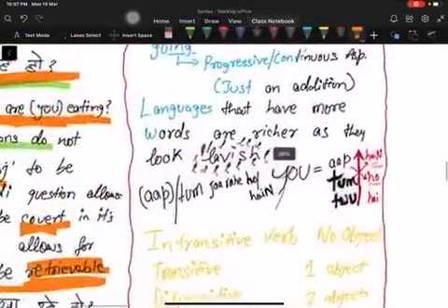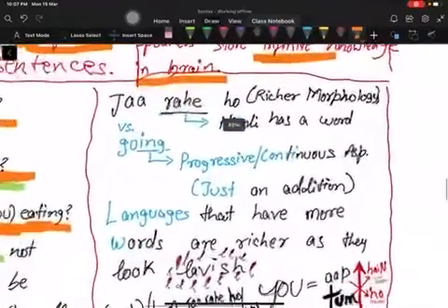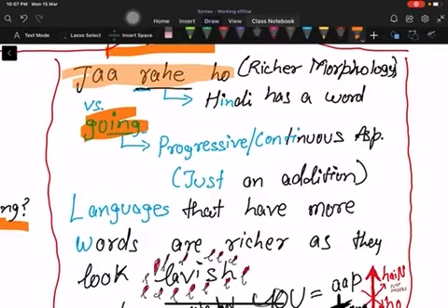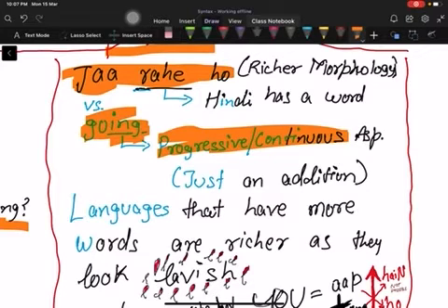As in here you can see a word like going would mean ja rahe ho, right? So the ing form makes the meaning of a continuous or progressive aspect, which is an ongoing process, ja rahe ho, and then rahe ho explicitly.